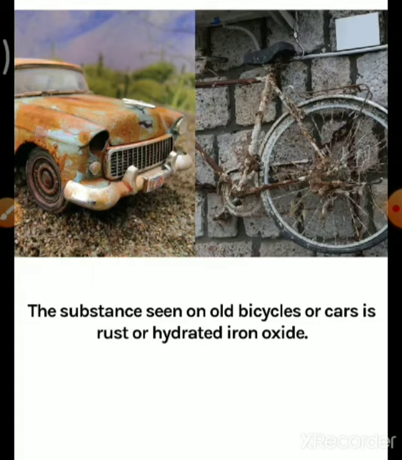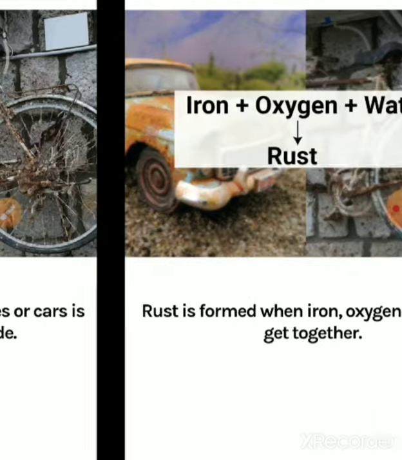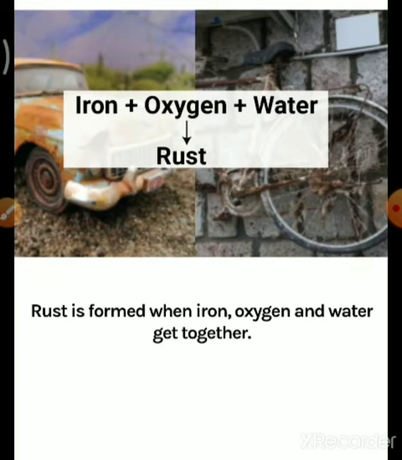Rusting happens mostly in iron-containing substances. After rusting, it turns into iron oxide. Rust is only formed when iron, oxygen and water get together. If oxygen or water, if any one is absent, then rust cannot be formed. So mainly these three are responsible for rusting. What are they? Iron, oxygen and water.